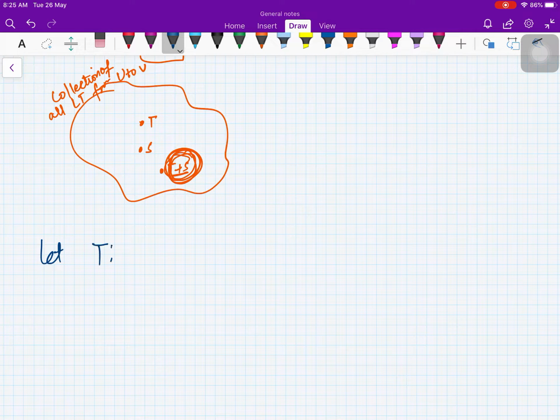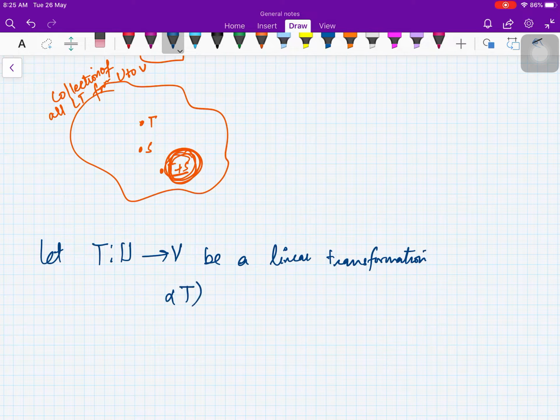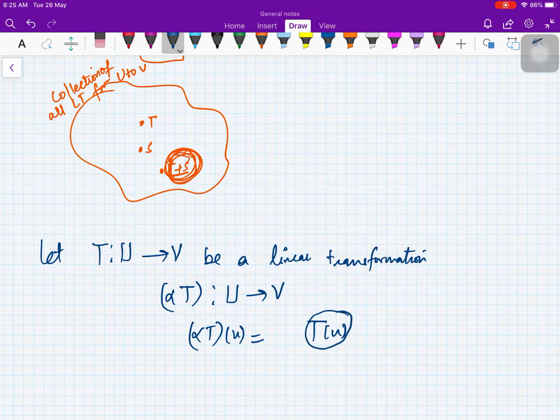So we define, let T from U to V be a linear transformation. Then I define alpha T from U to V as alpha T when operated on u will be T operated on u. This will be a vector in V multiplied with alpha. Alpha is a scalar in your field F, right?